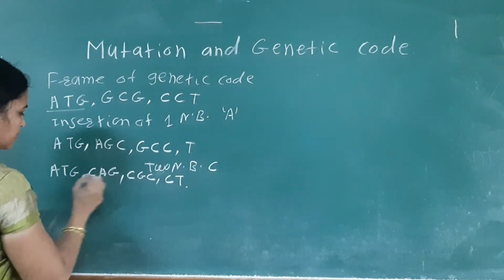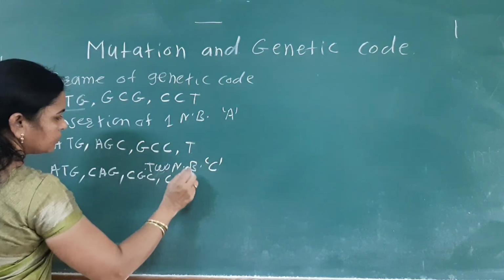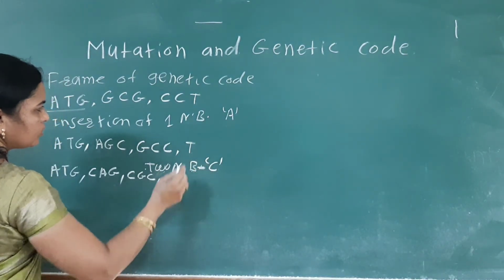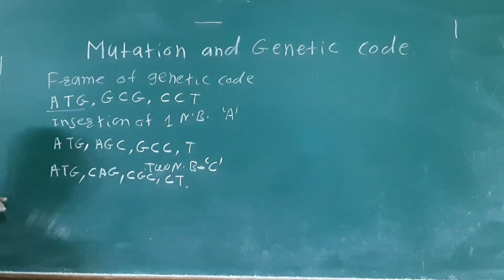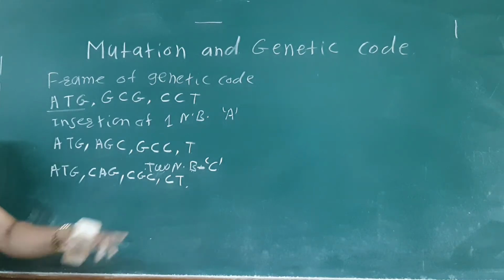So due to the addition or insertion of another nitrogen base, that is the cytosine, there is again a change in the codons of the RNA.